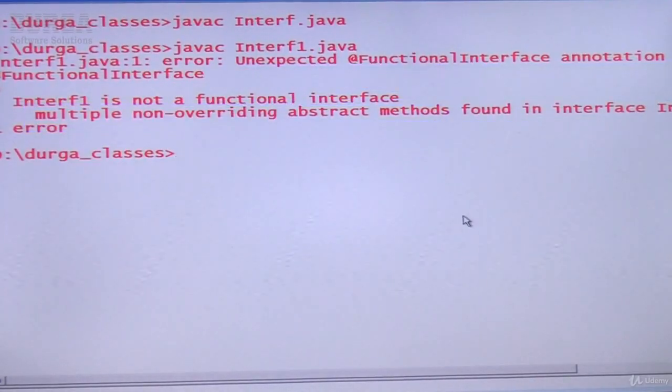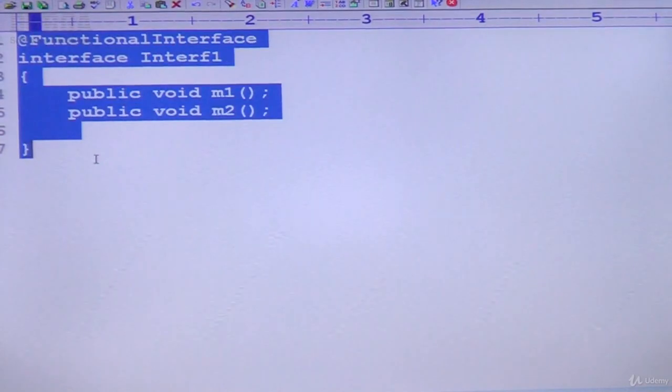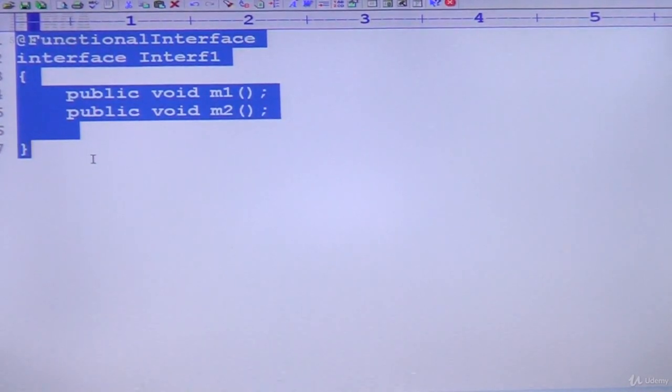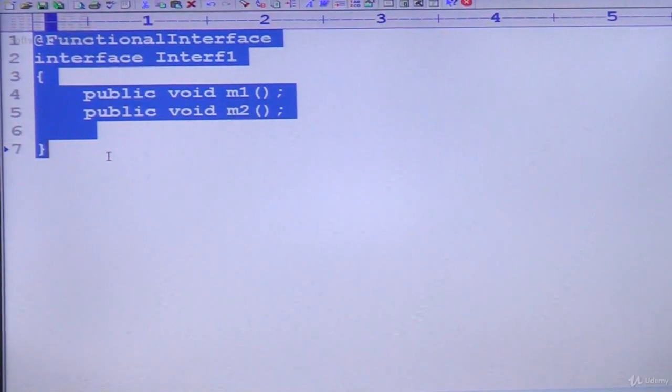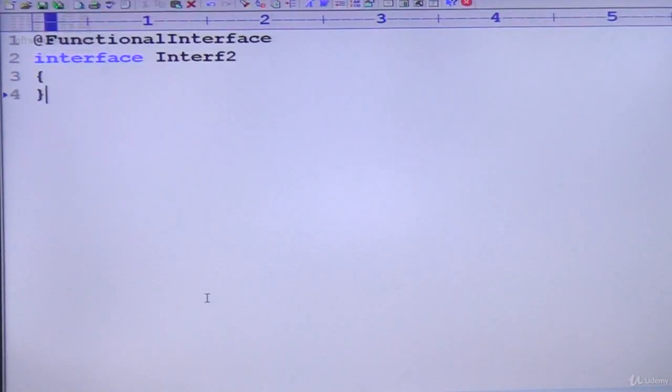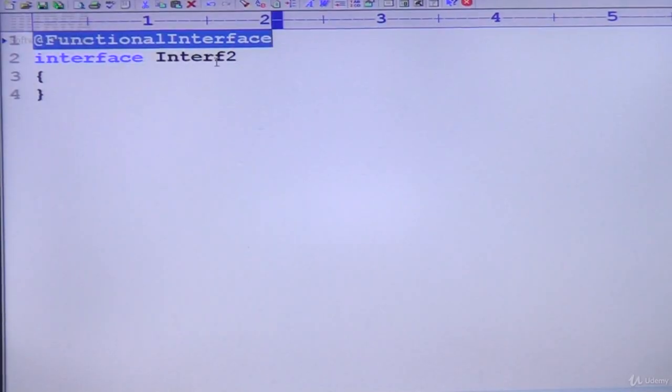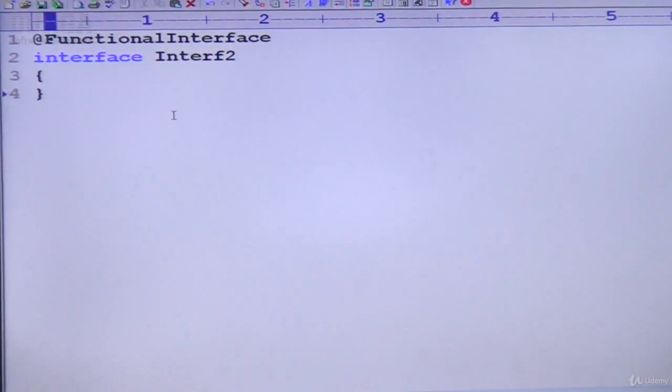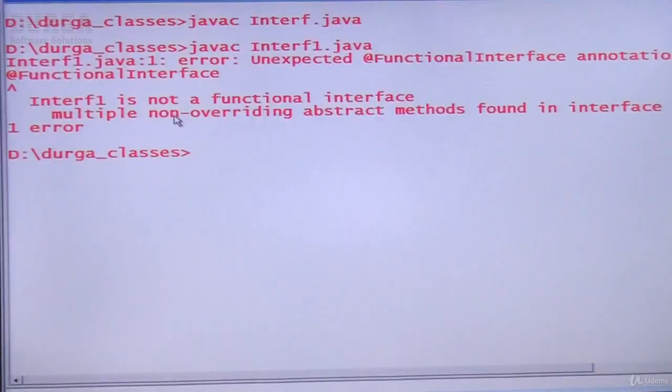Why is this one invalid? Because you are taking multiple abstract methods, and a functional interface should contain exactly one abstract method only. Clear, right? Now let me go for the third one: @FunctionalInterface interface Interrupt2. Can you please tell, is it valid or invalid? Invalid. What is the reason? A functional interface should contain only one abstract method, but here you are not taking that one abstract method. Zero abstract methods is not allowed in a functional interface, because it is explicitly declared as a functional interface.